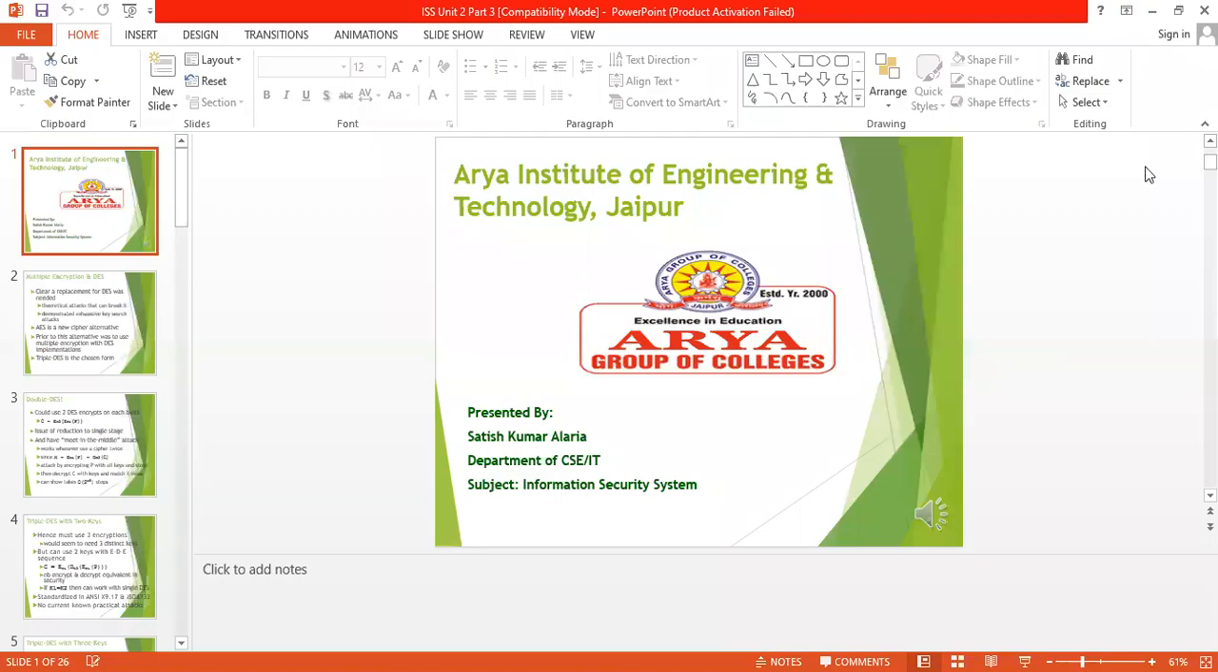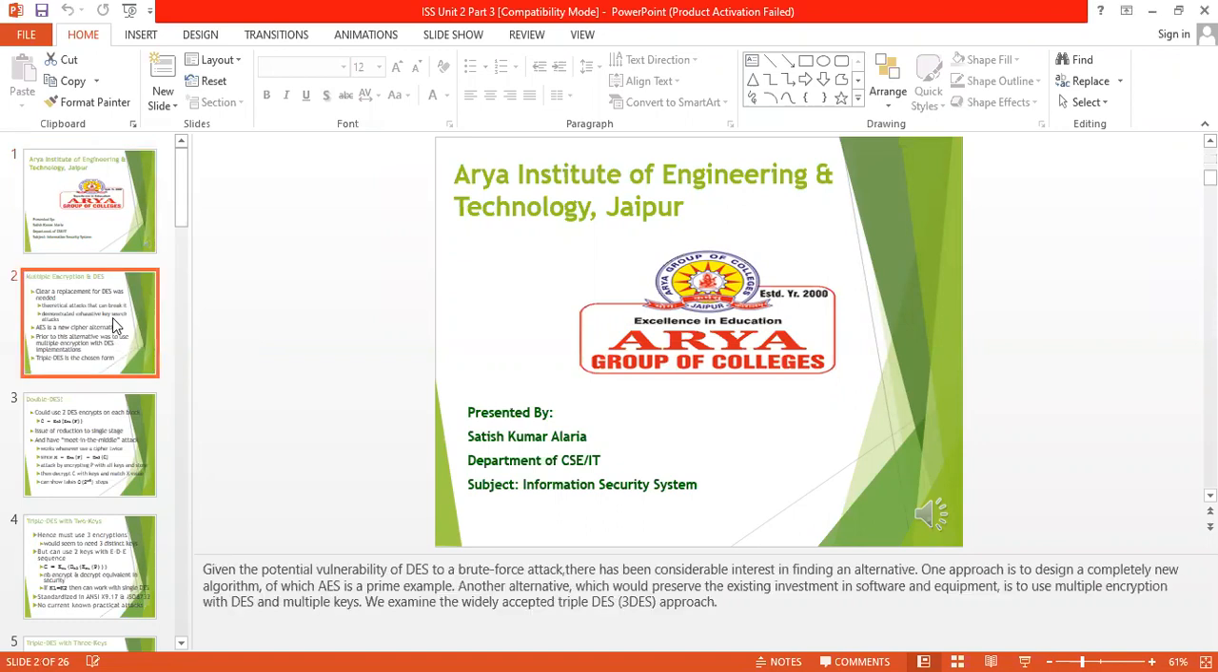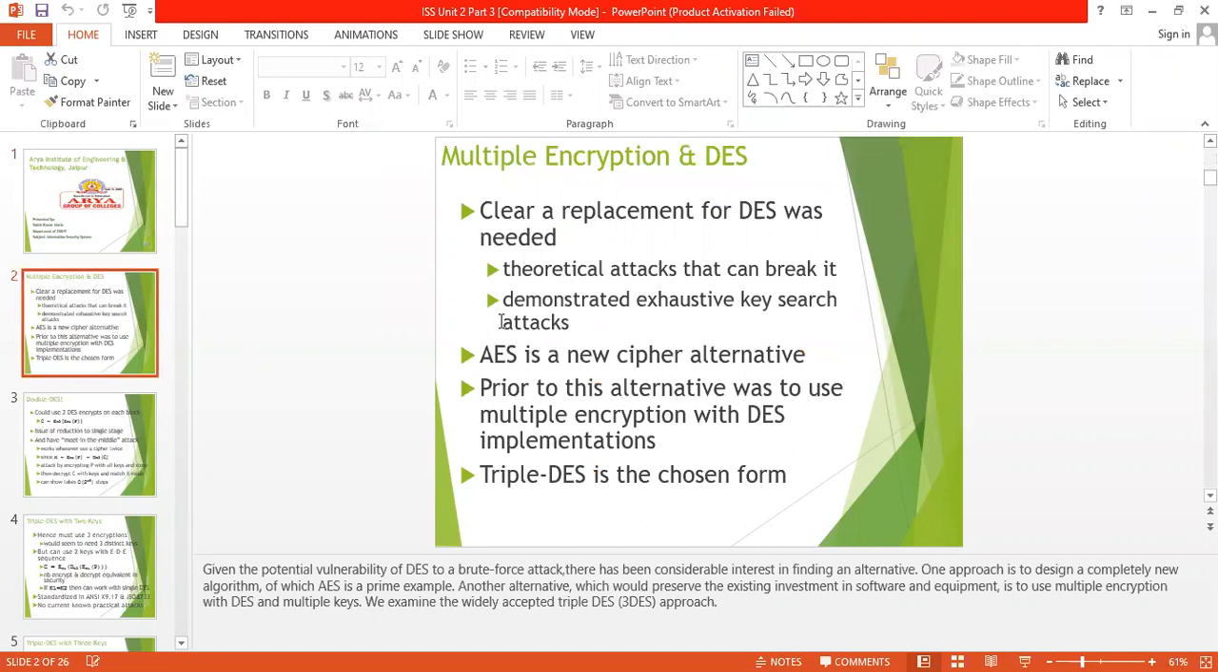Good morning, students. Today we will discuss multiple encryption and DES. In the previous lecture, we discussed the DES and AES algorithms. So, first of all, what is multiple encryption? Multiple encryption means encryption more than one time.